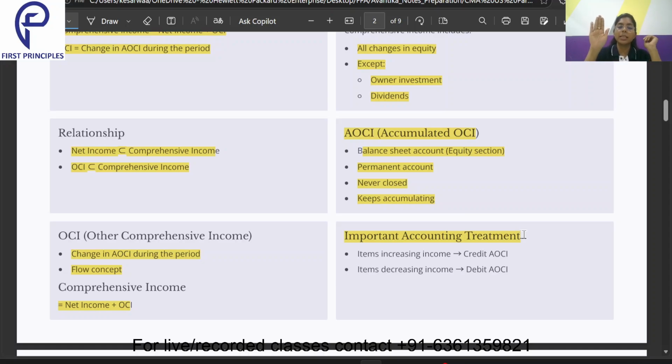Coming to the liability and equity section, it's just the opposite. On the liability and equity side, if anything increases, we credit it. If we need to decrease anything, we debit it. The same concept is given over here. That means the accumulated OCI, which is reported under the equity section of the balance sheet, if we have to increase it, we credit it. If we have to decrease it, we debit it. D for decrease, D for debit. Just like that, you can remember.